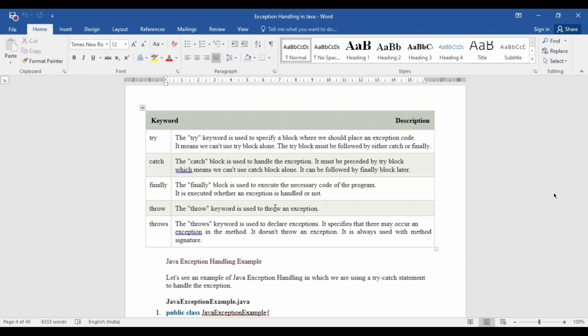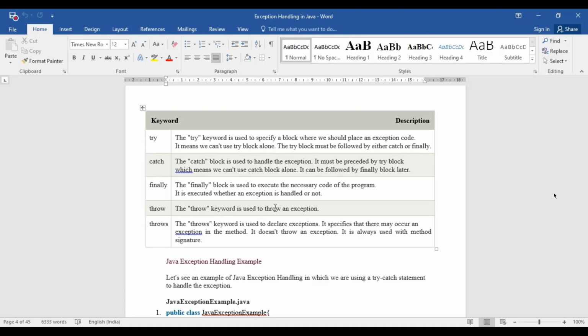So you can think about it this way: in your source code, if there are 10 lines, and you have a doubt that at line number 5 there may be some abnormal condition, then you can enclose that statement within the try keyword.